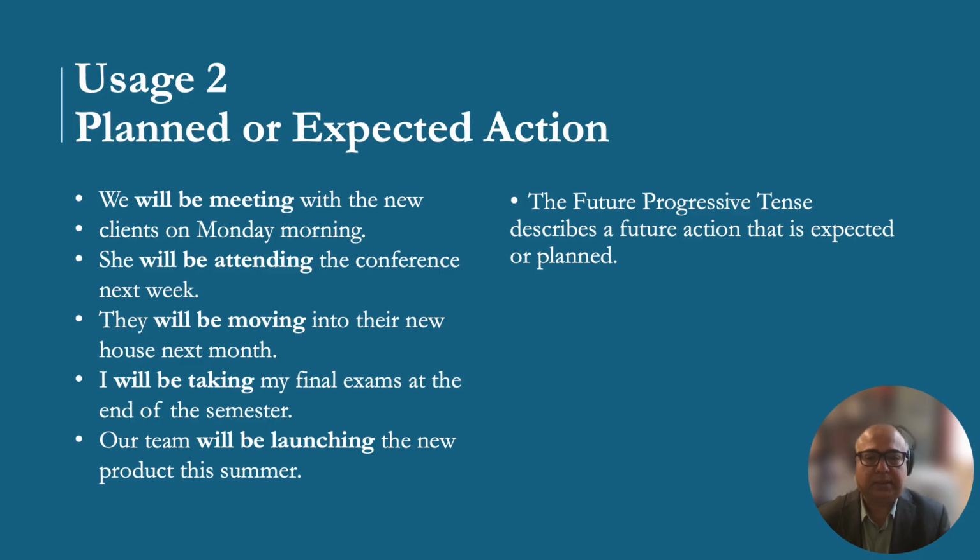Notice the same thing in the second sentence. She will be attending the conference when? Next week. The third example, next month. At the end of the semester, our team will be launching the new product when? This summer. So notice that when we use the future progressive tense, we need a time expression.